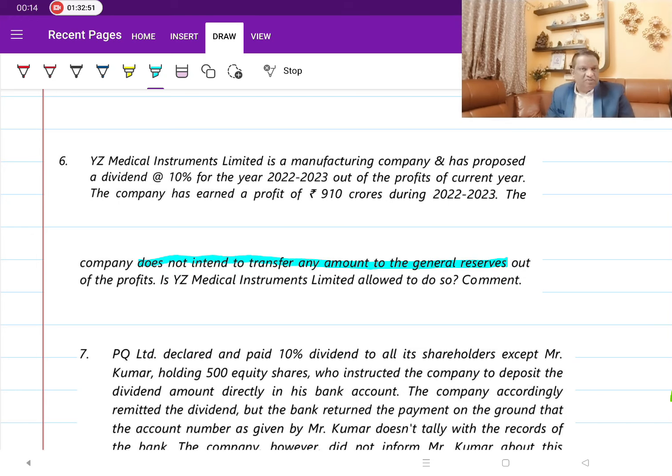It is the discretion of the company. They may transfer or they may not transfer. It is the discretion. So can they do it? Yes, they can do it. They need not transfer. It is their right.